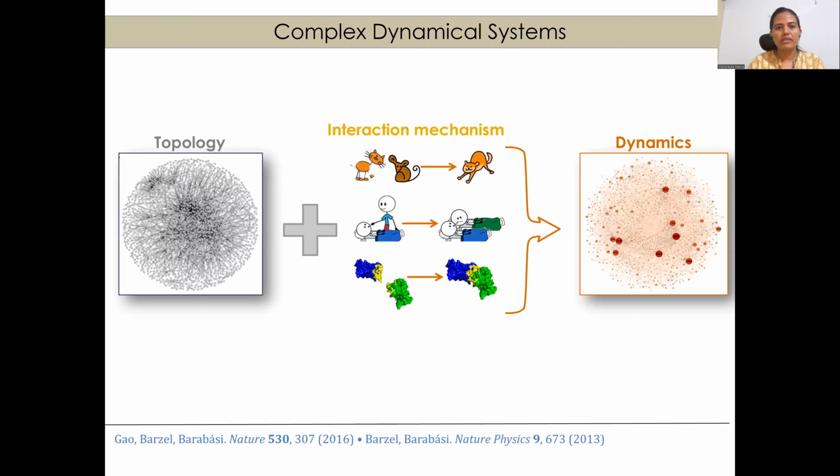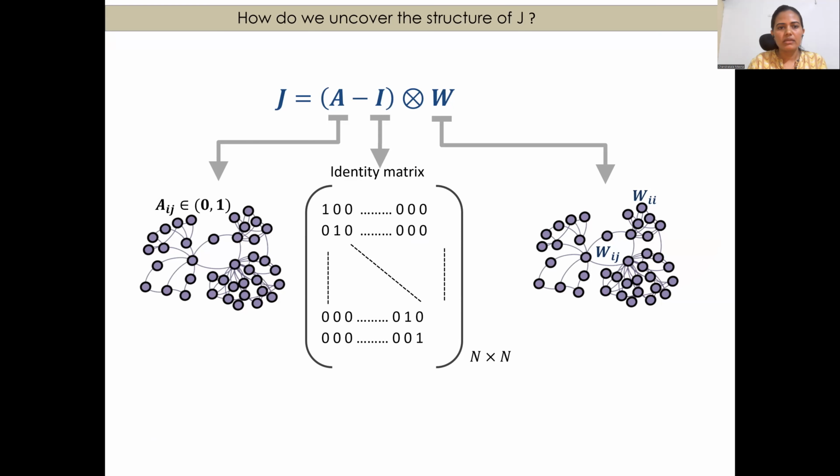But the question is, given the diversity, scale and parameters which characterize this complex dynamical system, how can we find out the Jacobian matrix? We can think in a mathematical way that the Jacobian matrix can be found using this framework, where A is the network structure and W determines the edge weights. For example, W_ii is the self-linear dependence weight and W_ij is the linear dependence weight between two nodes i and j. The first term determines the off-diagonal weights and the second term determines the diagonal weights.